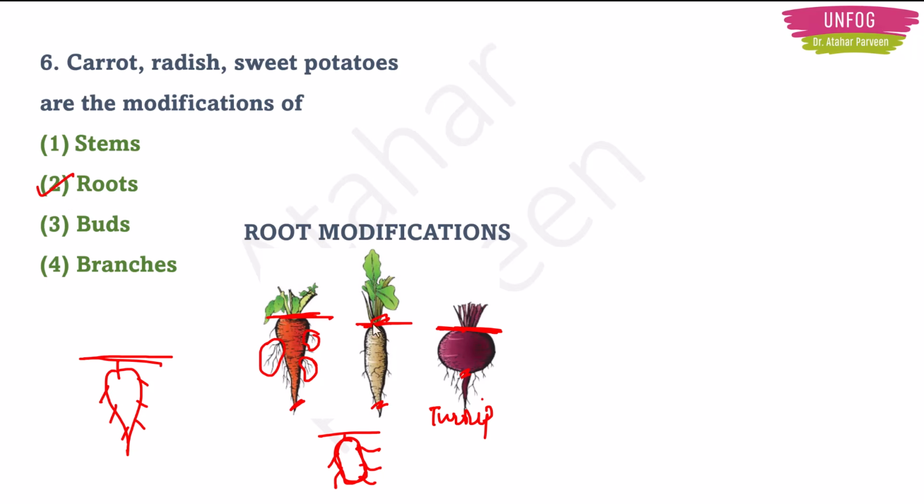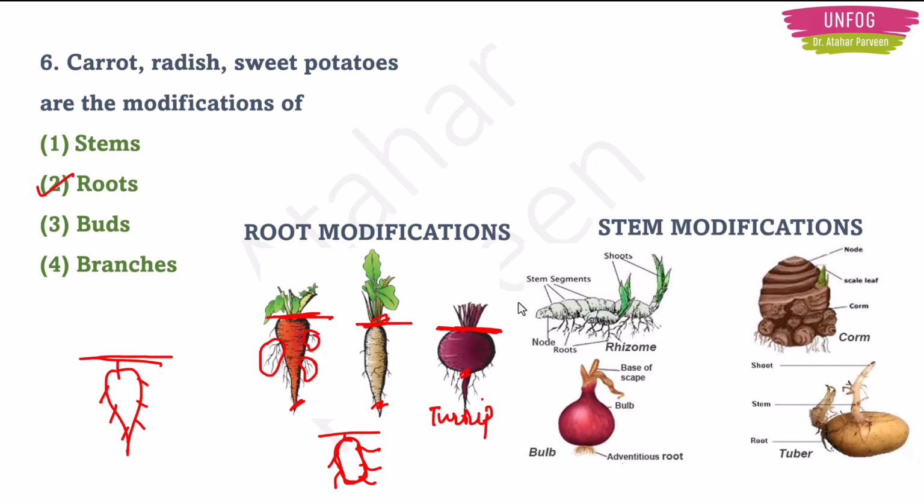So this should be the correct answer. Like the same way the root modifications, we have stem modifications also. In the stem modifications, we have examples like ginger, onion, potato. This is the taro root. Taro root, in Hindi we call it arvi. That is also a stem modification. Stem modification means when we eat these vegetables, we are actually eating the stem part of the plant.